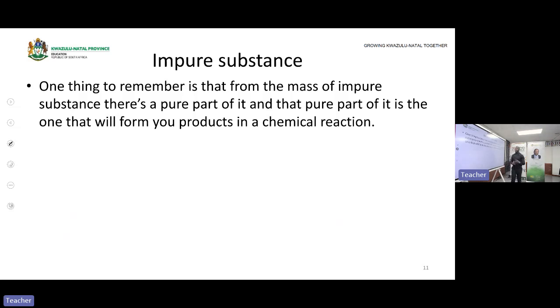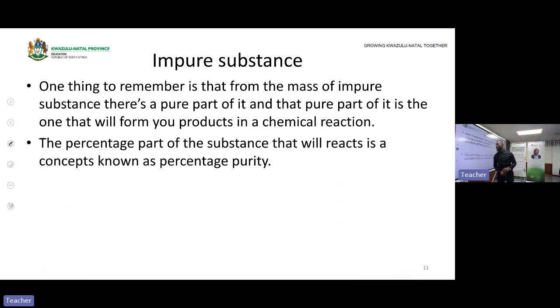Okay, one thing to remember is that from the mass of the impure, there will be part of it that is pure, and there will be impurities. Now, if you are given an impure mass, we call that the mass of the sample, and the pure part that we're looking for, we call the pure part of the substance. The percentage part of the substance that will react is a concept known as percentage purity. But why percentage purity? It is because it's only the pure part that will react.